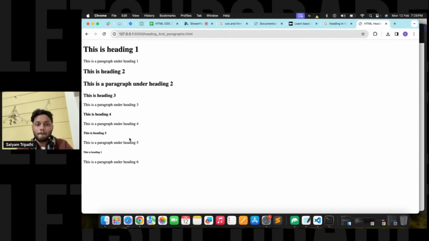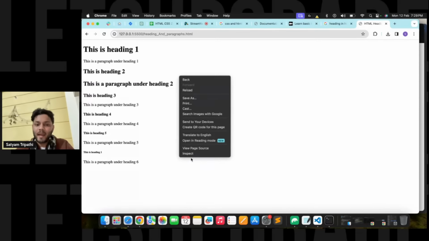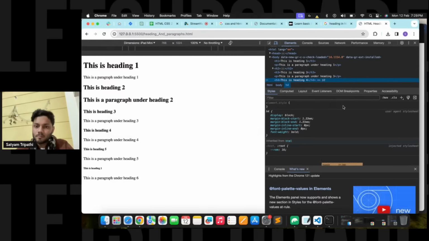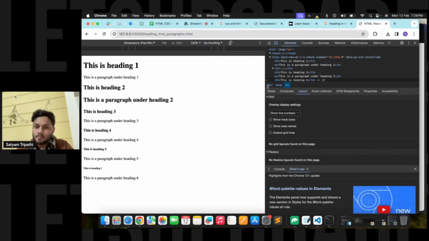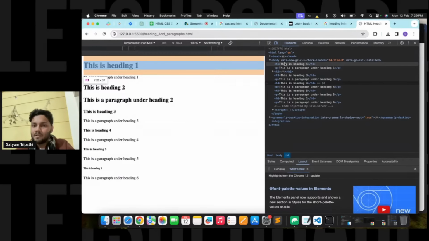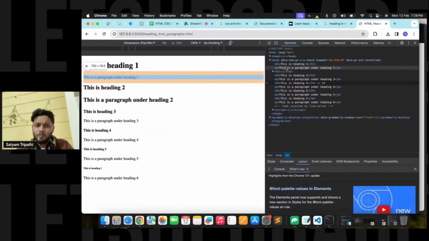This is your heading one. If I inspect on it, just see the same code that we have written over there. H1 is this is your heading one, and this is paragraph under heading one.